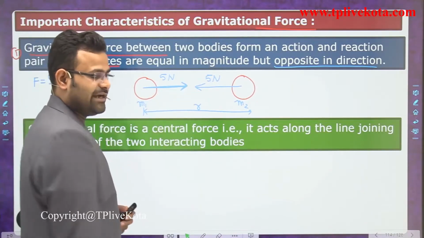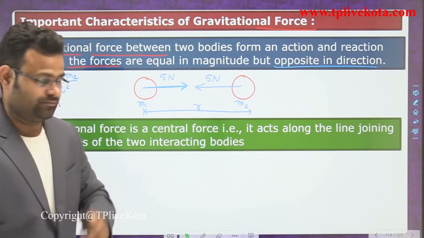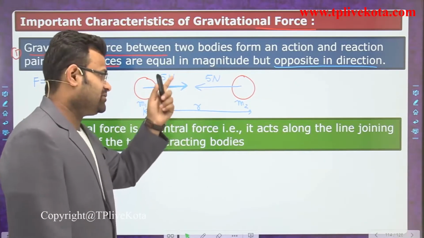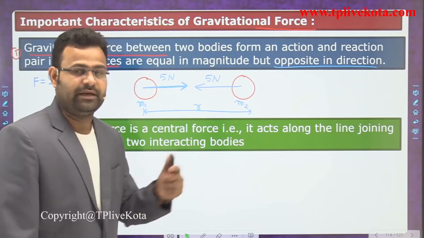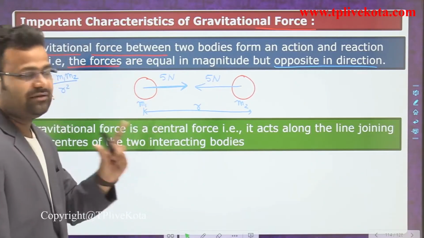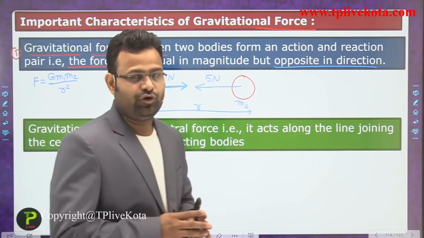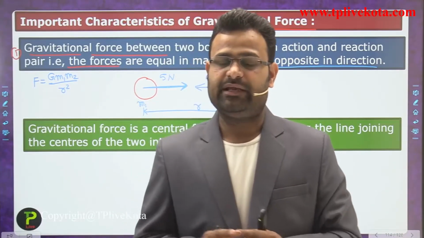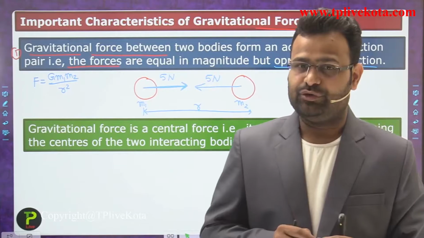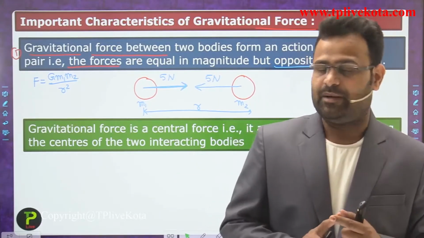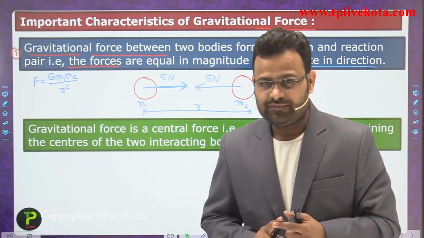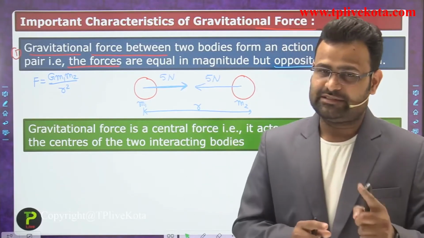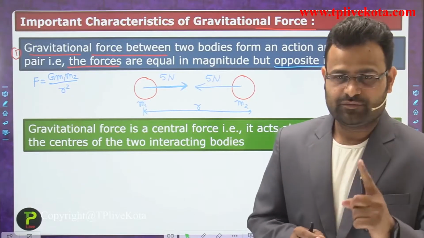That is the first point. They form an action and reaction pair having the same magnitude, both bodies having the same amount of gravitational force but opposite in direction. That is the first characteristic of gravitational force.